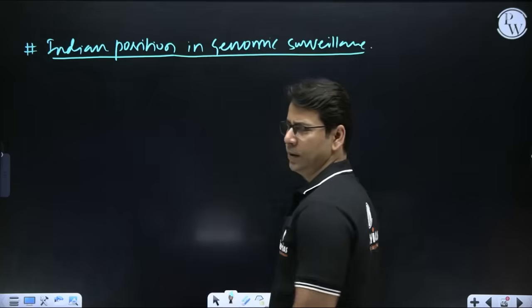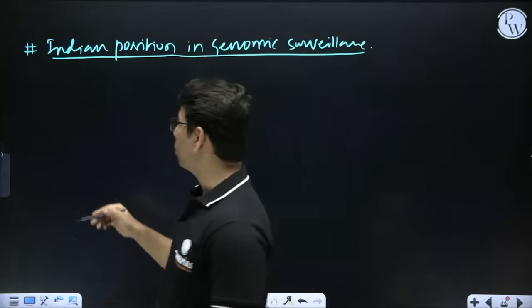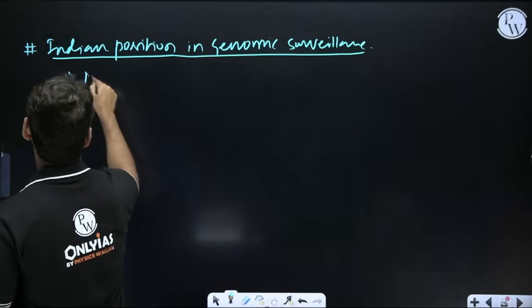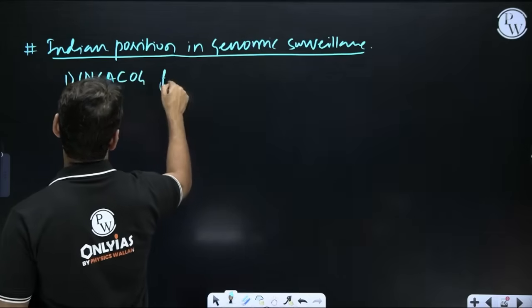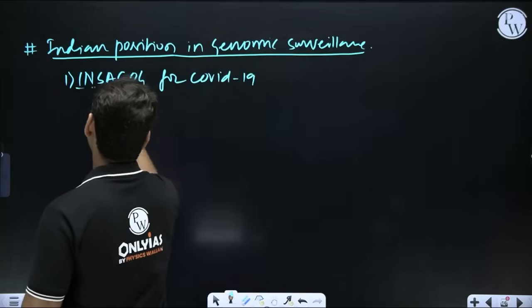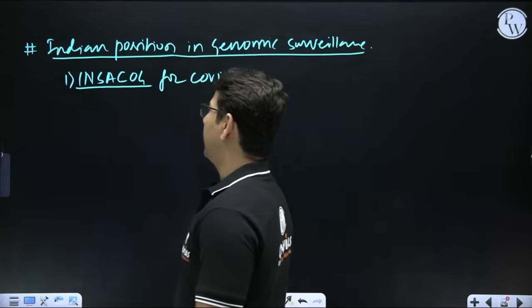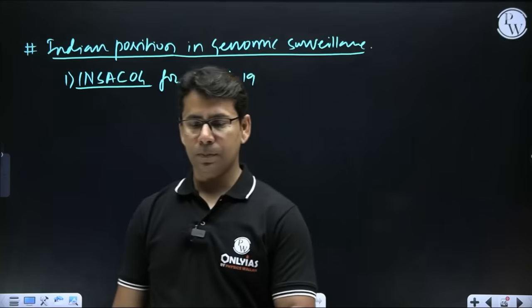And here we have got two very important examples. One is INSA-CoG for COVID-19. Everybody knows about it. India SARS-CoV-2 Consortium of Genomics.